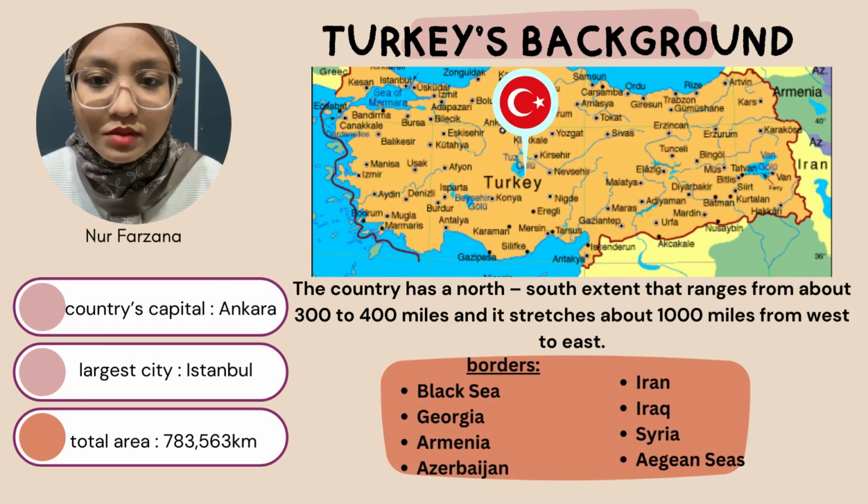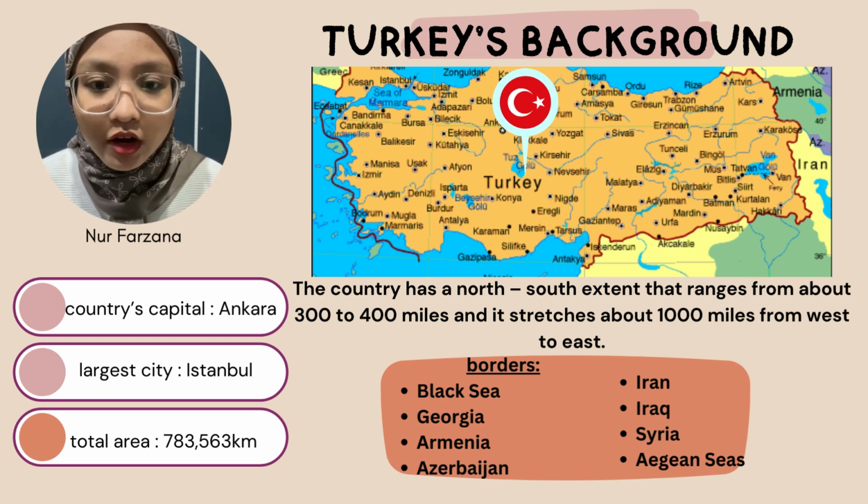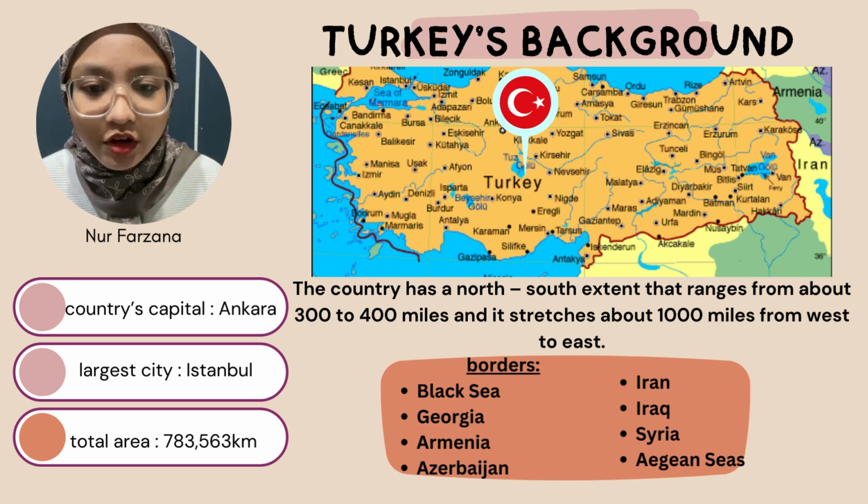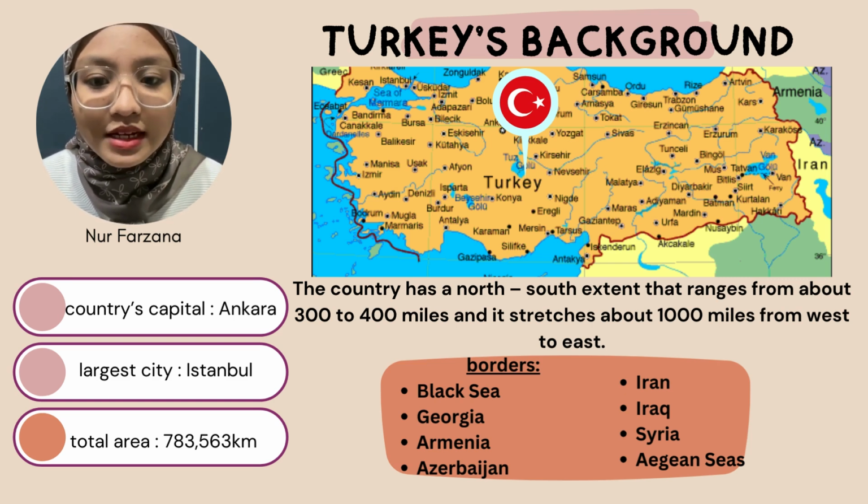So today we will explain about the country that we choose, which is Turkey. First I will explain about the background of Turkey. Turkey has a north to south extent that ranges from about 300 to 400 miles and it stretches about 100 miles from west to east. The country's capital is Ankara, while the largest city is Istanbul. There are a lot of borders around, such as Black Sea, Georgia, Armenia, Azerbaijan, Iran, Iraq, Syria and also agencies.